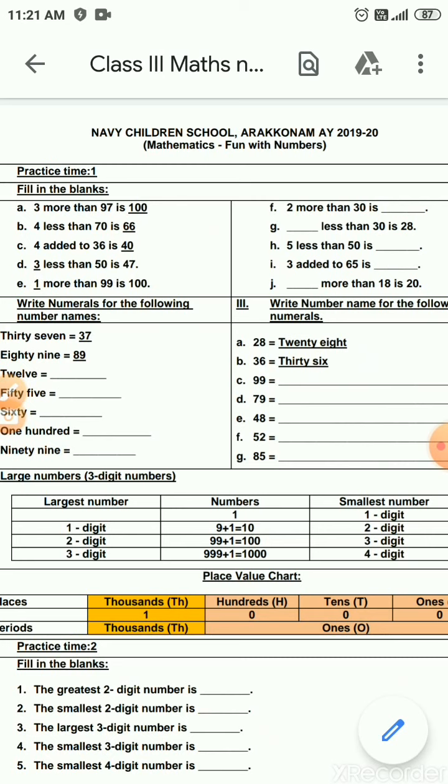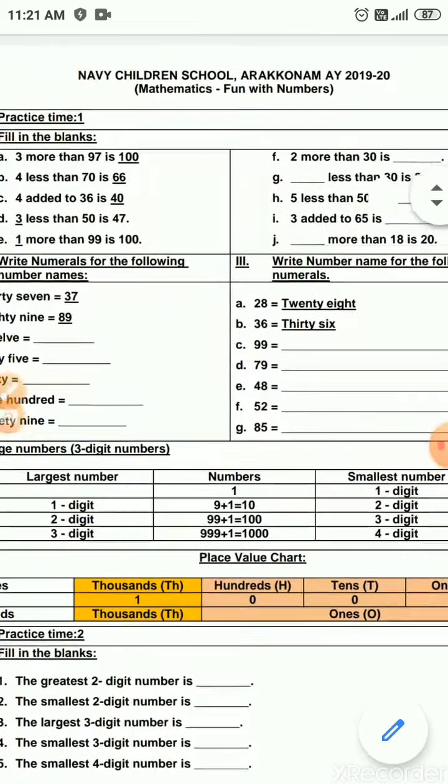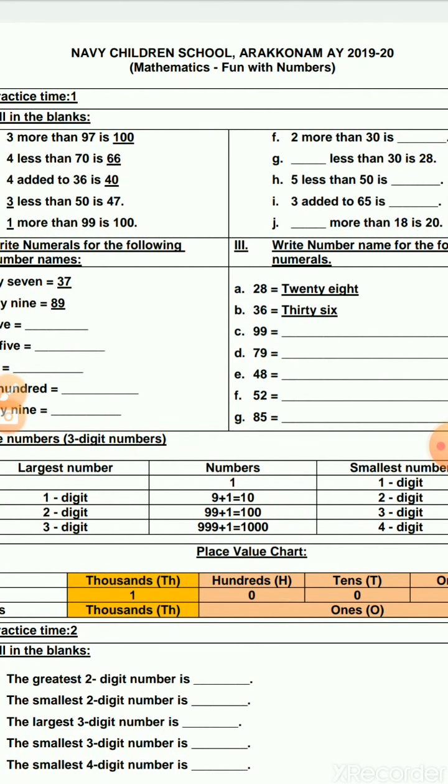So what is 10? 10 is the smallest 2-digit number. Then comes 99, that is the largest 2-digit number, because after 99 comes 100, that is a 3-digit number. So 100 is the smallest 3-digit number. Now the largest 3-digit number is 999. After 999 comes 1000, that is a 4-digit number, so 1000 is the smallest 4-digit number. So it keeps going on.